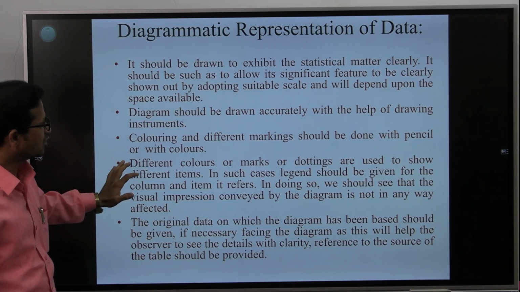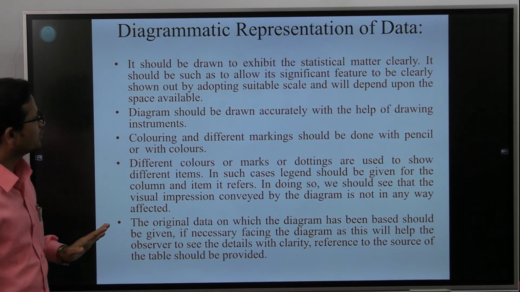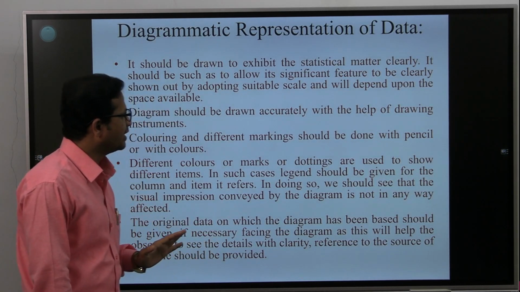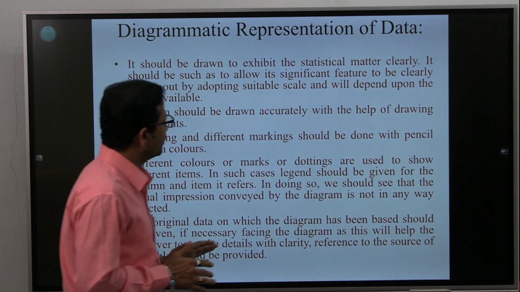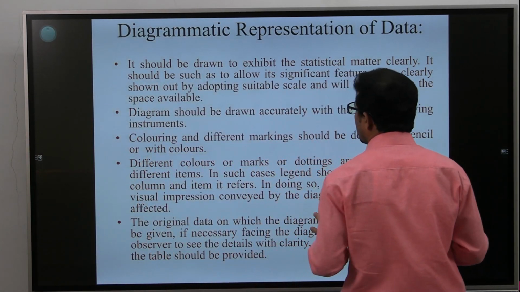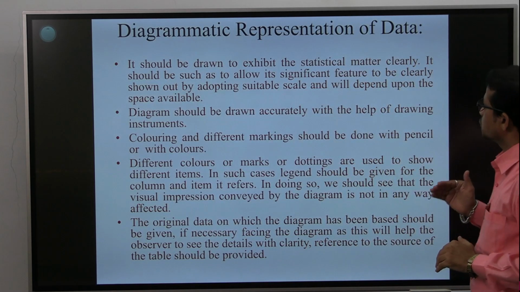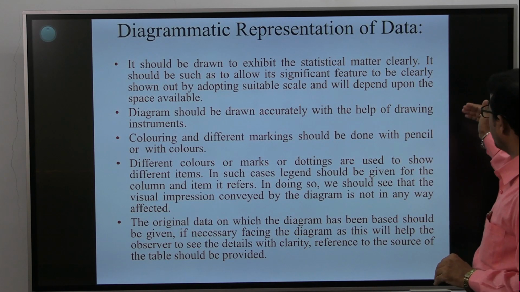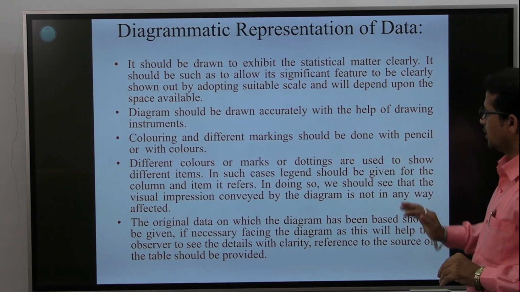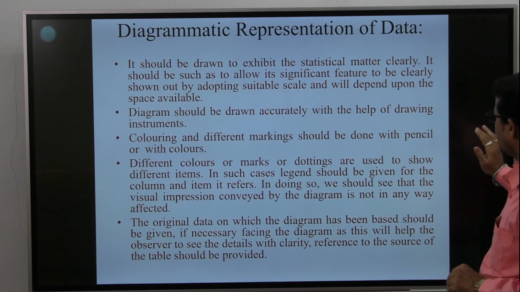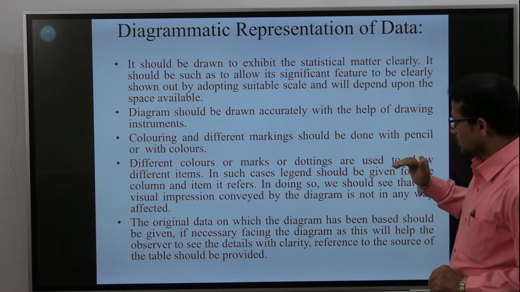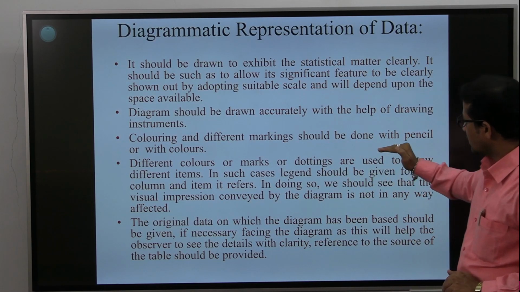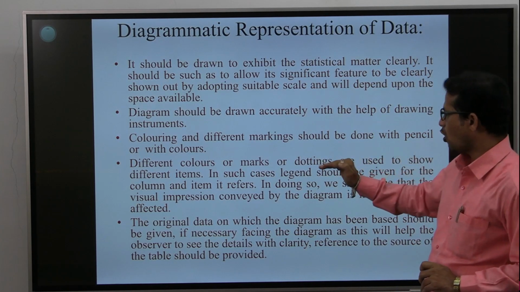Diagrammatic representation of data. It should be drawn to exhibit the statistical matter clearly. It should allow its significant features to be clearly shown by adopting a suitable scale, which will depend upon the space available. Diagrams should be drawn accurately with the help of drawing instruments. Coloring and different markings should be done with pencil or with colors.